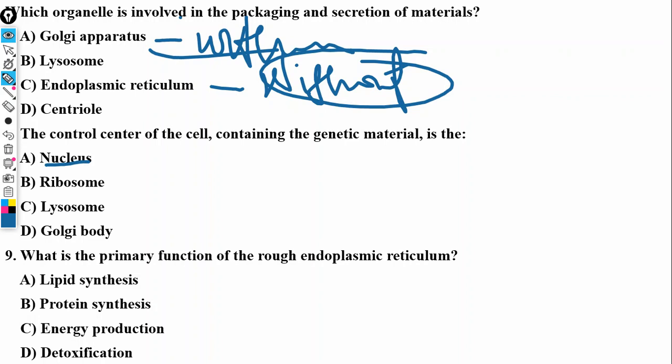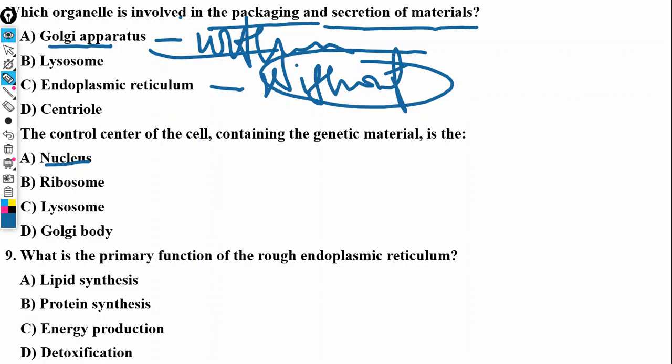Now, what is the primary function of the rough endoplasmic reticulum? While the Golgi apparatus is responsible for packaging and secretion of materials, this endoplasmic reticulum can also work in packaging and transportation of materials outside of the cell.